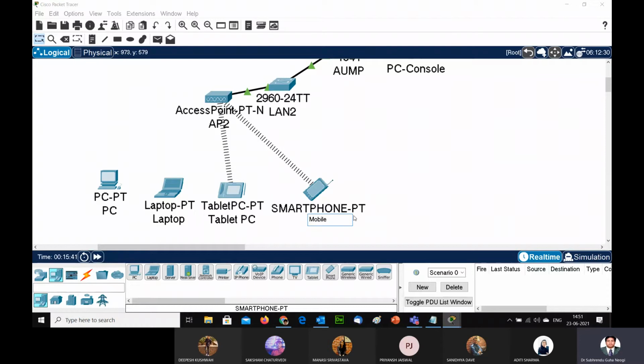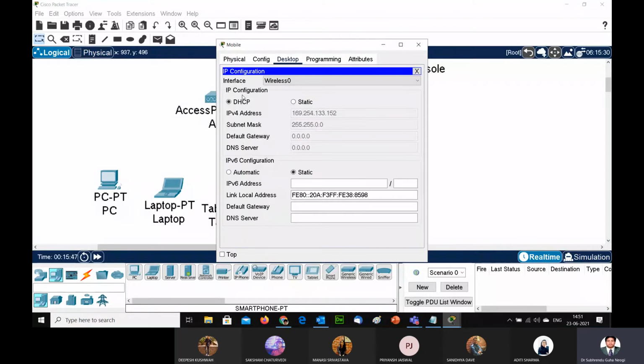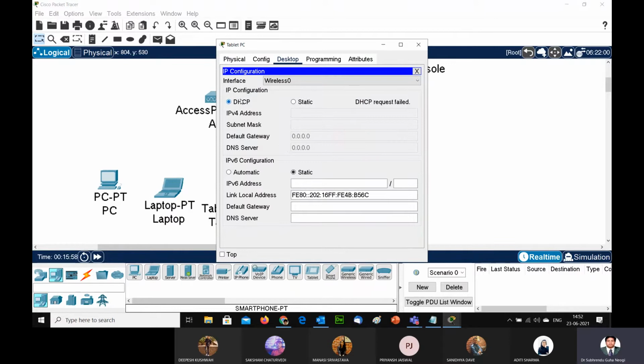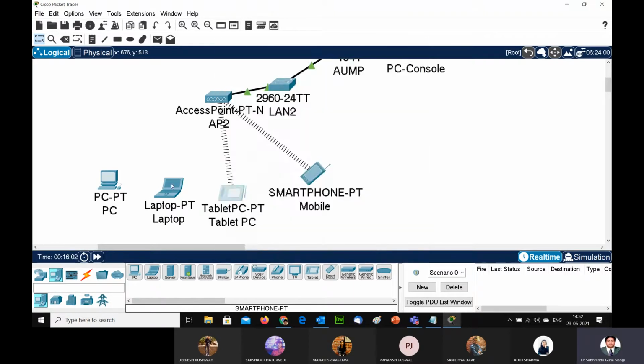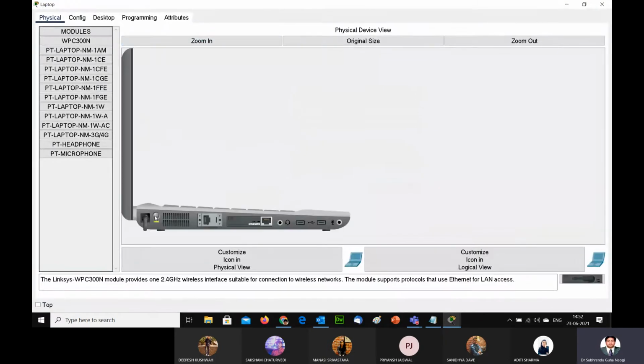Now you can go and check each and every device whether they are getting the IP address properly or not. So see, this one is getting the IP address properly. Look, this got a proper IP address. This also got a proper IP address. This is the little issue with the packet tracer. Otherwise DHCP normally works.